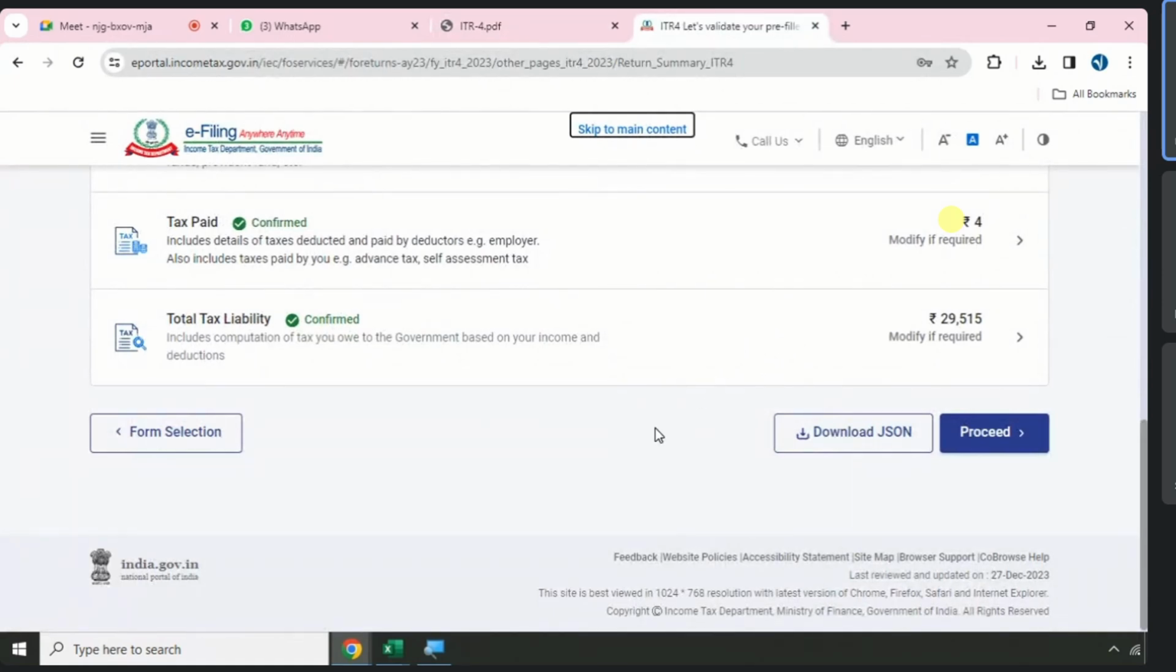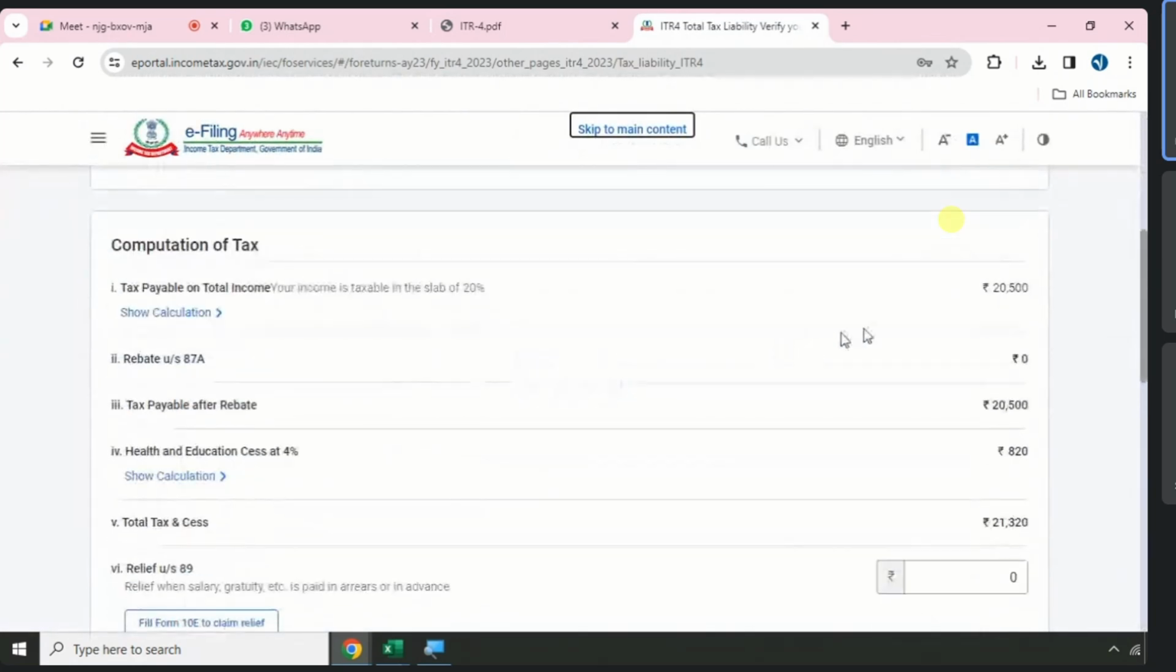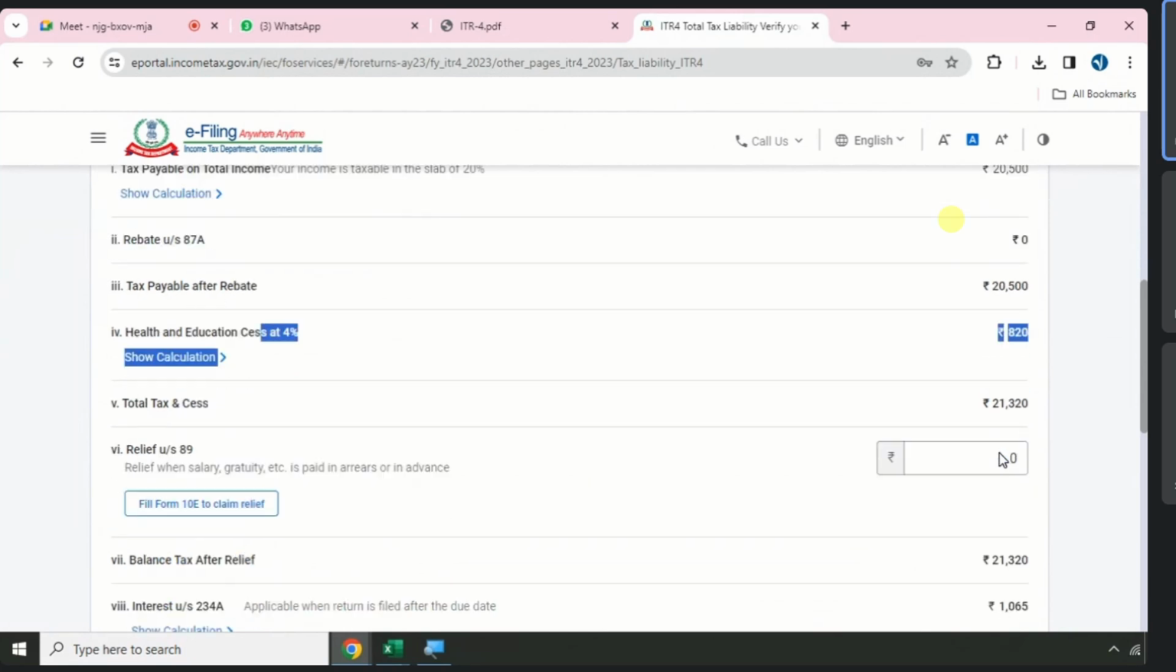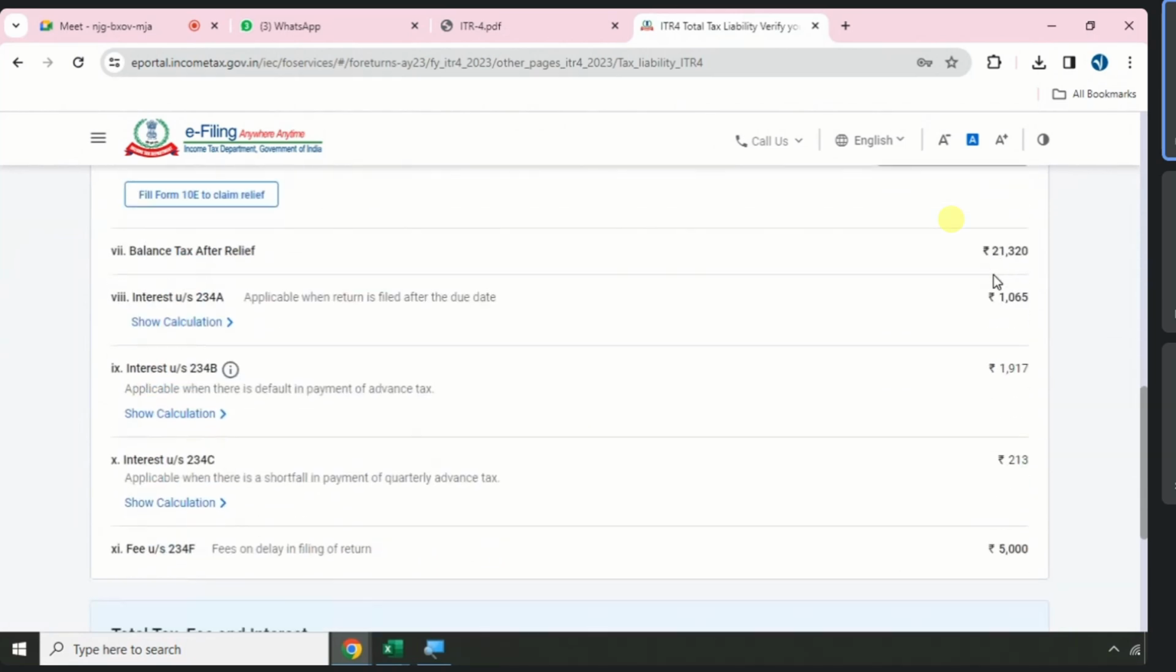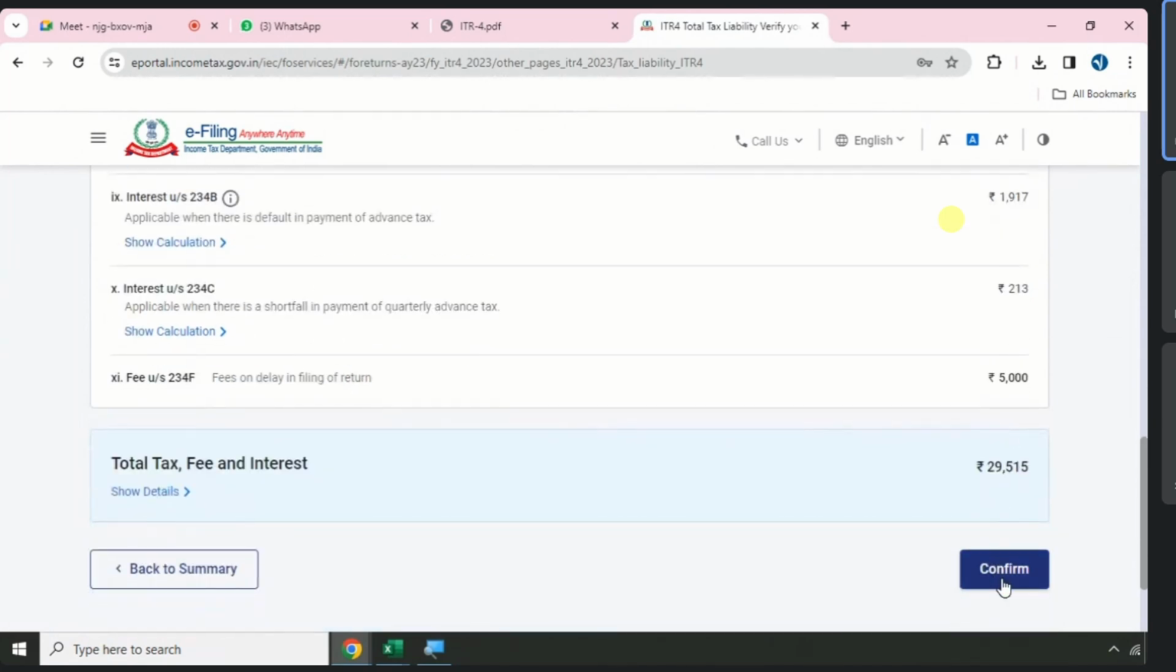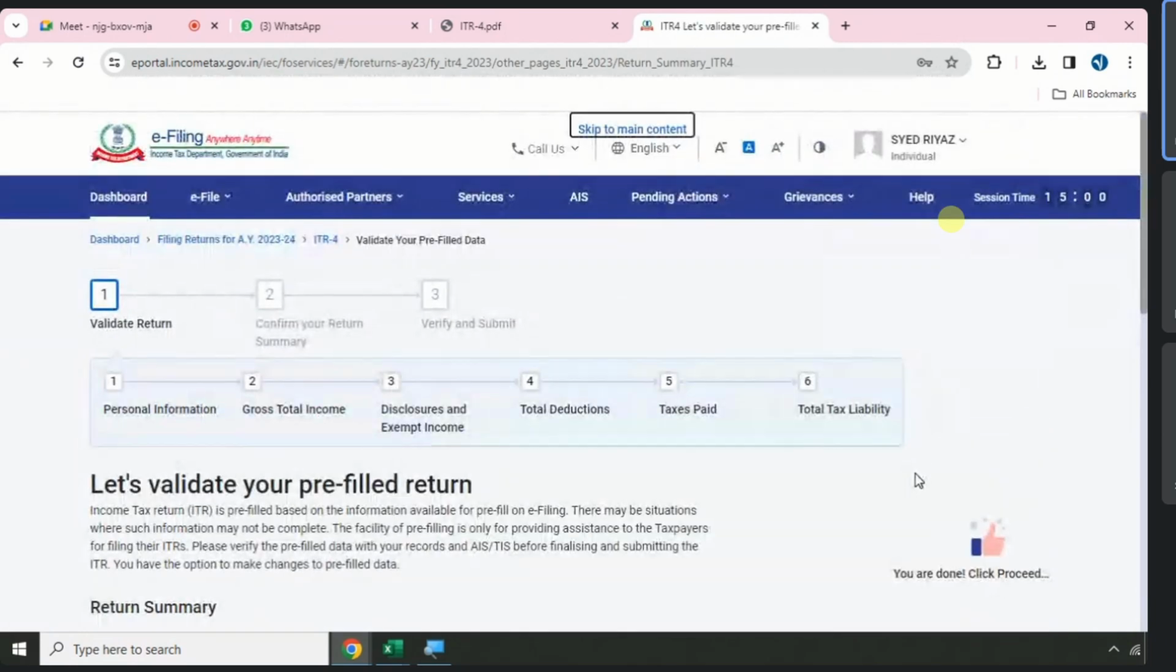Health and education cess is 4% on what amount? If you see, I'll open the 4th page once again. On 20,500 plus 4% cess, 820. Total 21,320 plus additional 234A, 234B, 234C, 234F. Altogether 29,515. 515 is very close to what?